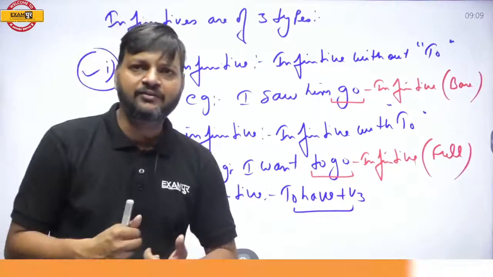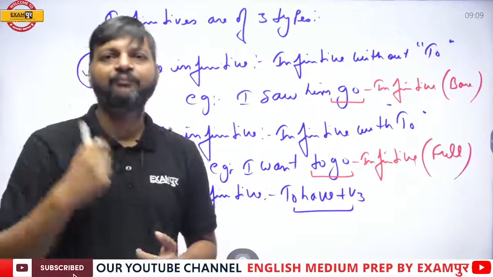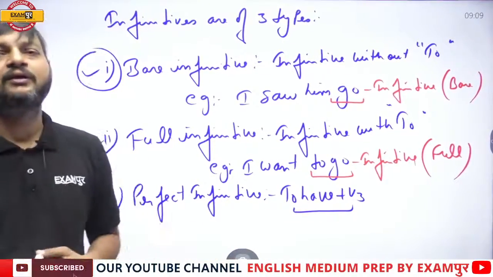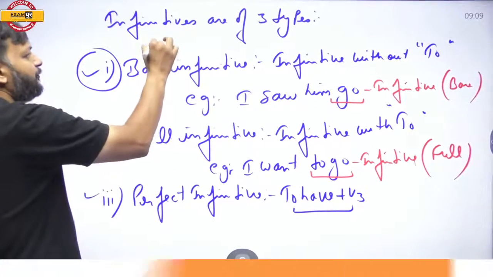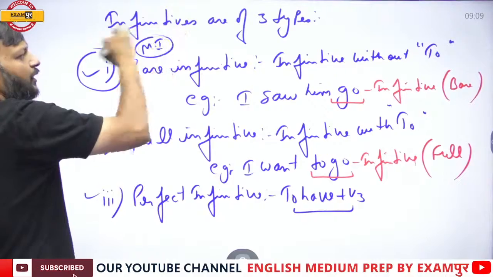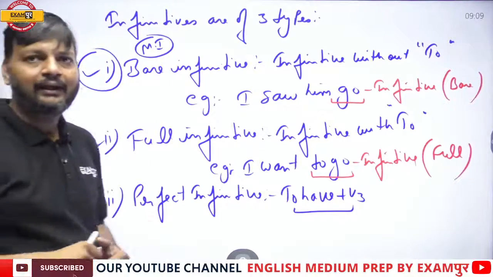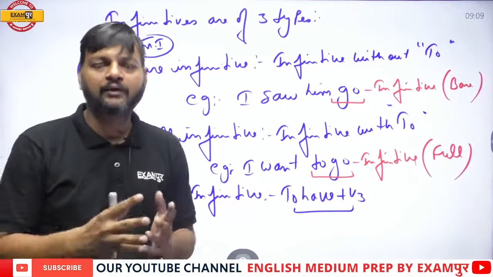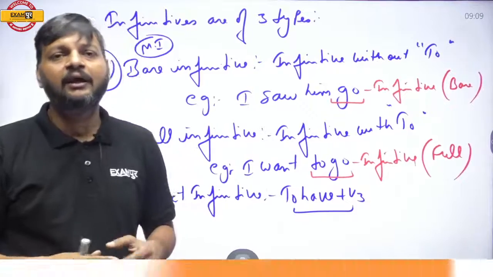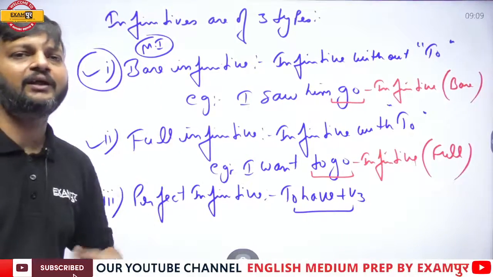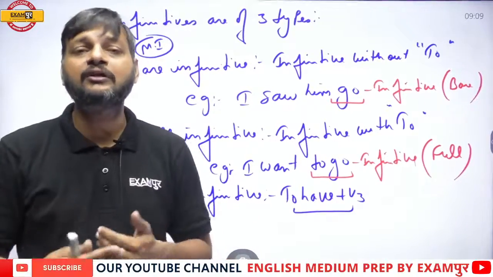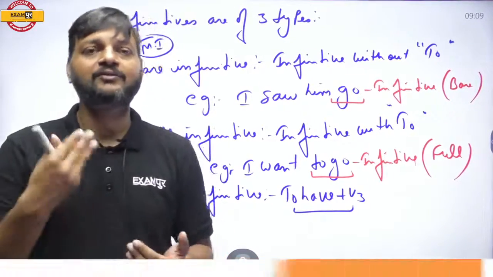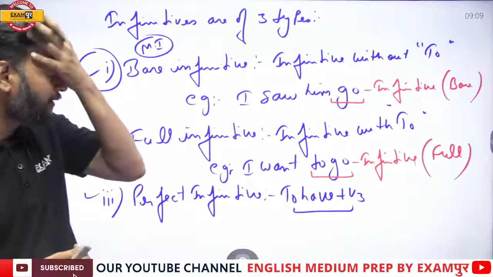A lot of questions have been asked in previous years from bare infinitive. This is the most important part. In this topic, bare infinitive and gerunds, if something is very, very important, it is bare infinitive, because questions have continuously been asked. So this is very important.